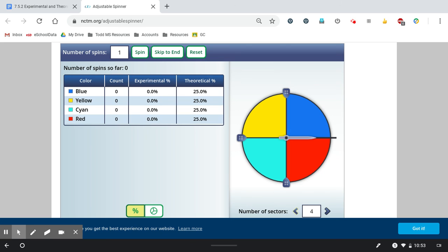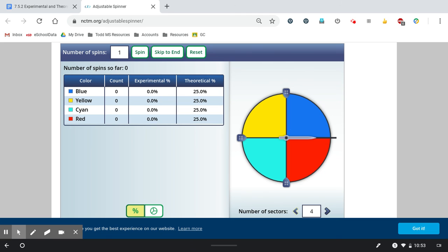count, which is going to happen as we spin. And then we see our experimental percentage, and that's empty because we haven't done the experiment yet. And we see our theoretical percentage. Because this spinner has 4 equal sections, we would expect that 25% of the time we're going to land on one of these colors, right? So 25% of the time, I will land on blue, or 25% of the time, I will land on red.